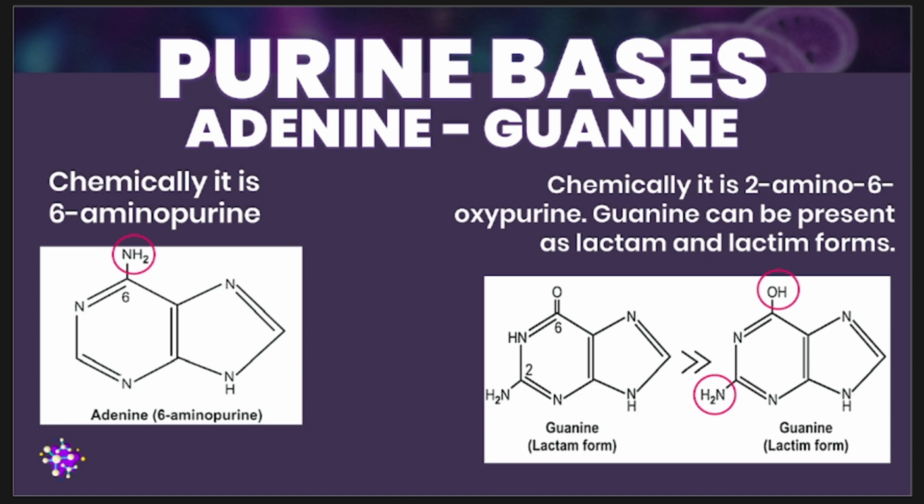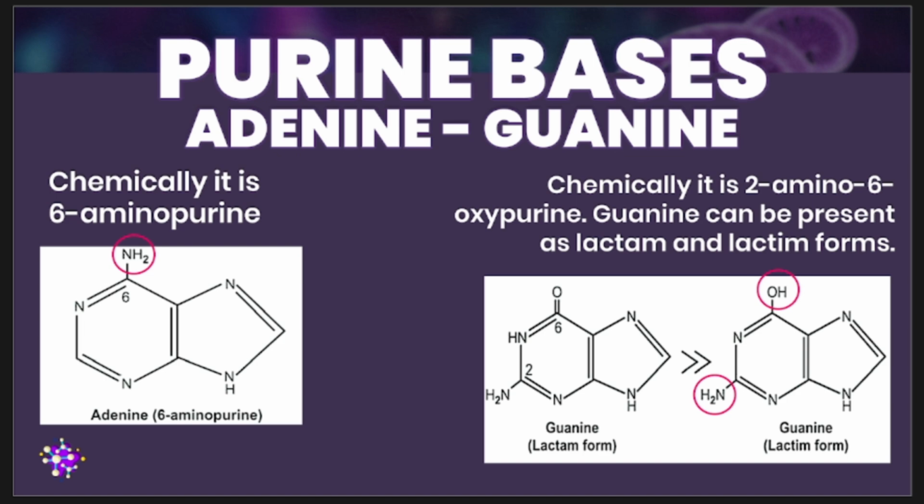As we have mentioned earlier on, your adenine is a component of important energy carrying molecules such as your ATP or your adenosine triphosphate. And these nucleotides play crucial roles in cellular energy metabolism. Therefore, it serves as a primary source of energy for various cellular processes.